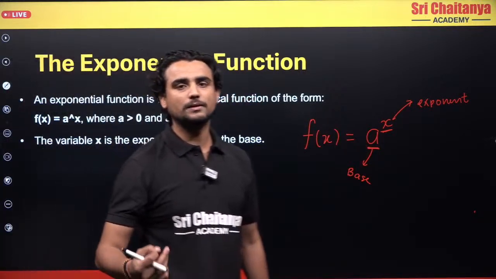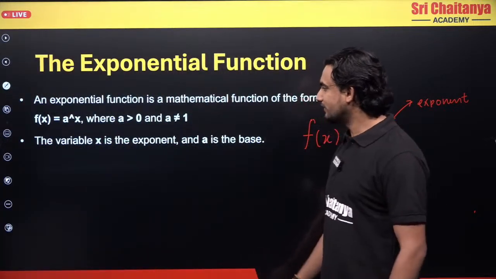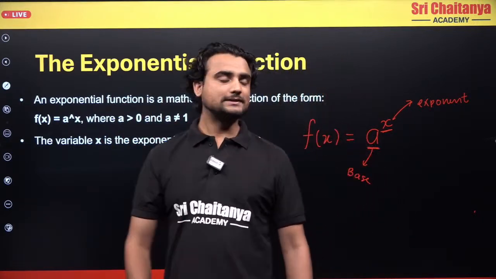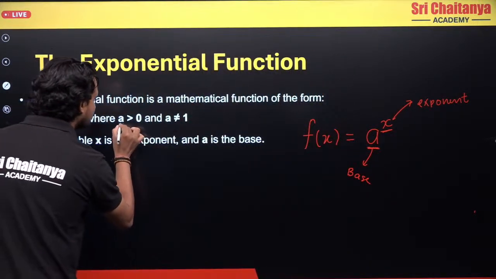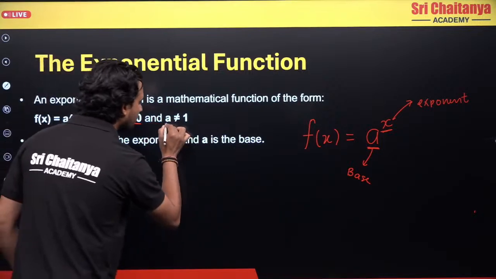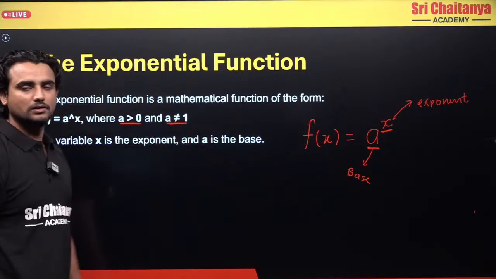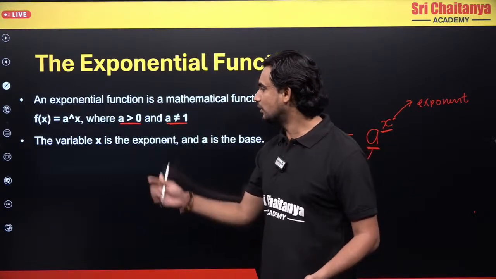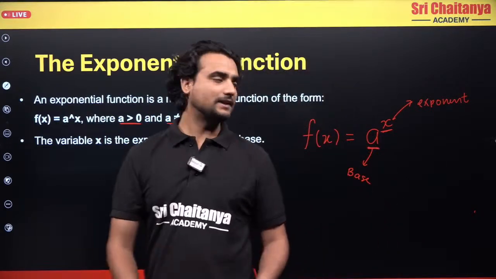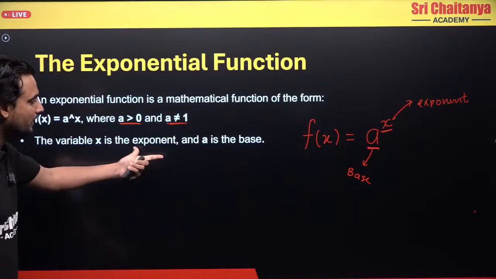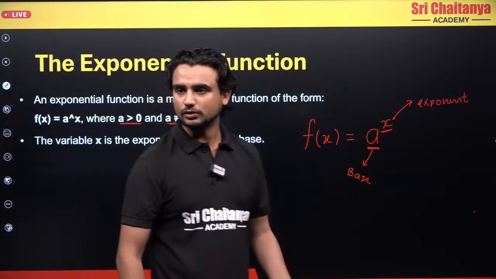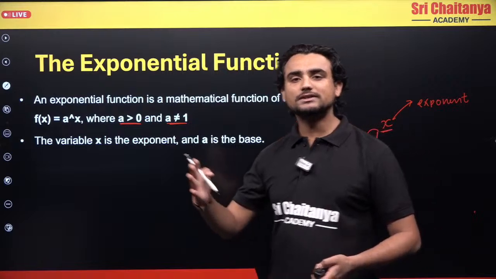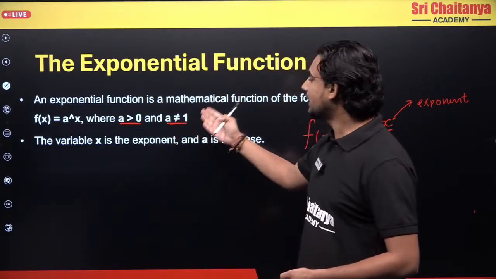So let's talk about the base part. This base a should be greater than 0, and should not be equal to 1. You might have some questions, why is this so, right? So we'll talk about that. The variable x is the exponent and a is the base, which I have already told you. So why this condition? Why is a greater than 0 and why can a not be equal to 1?